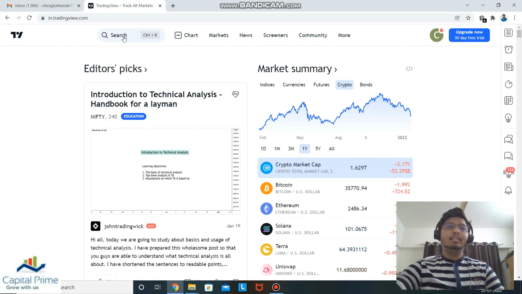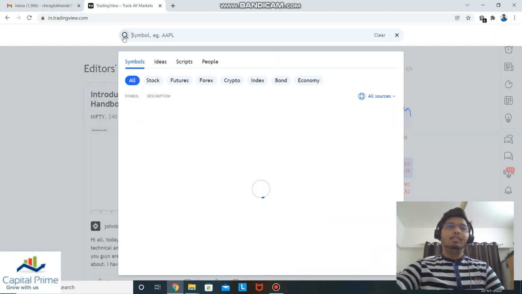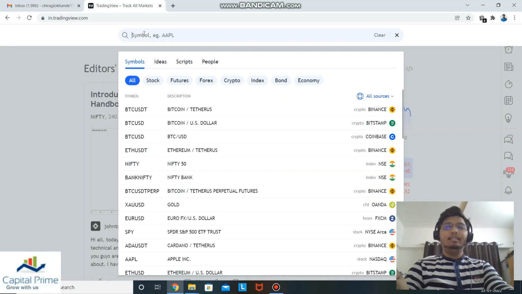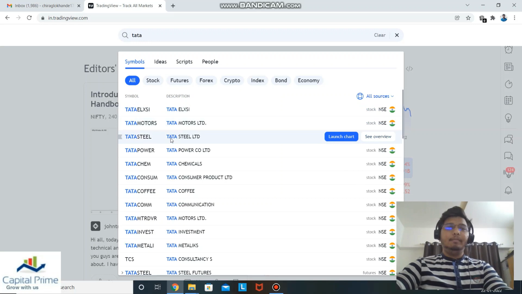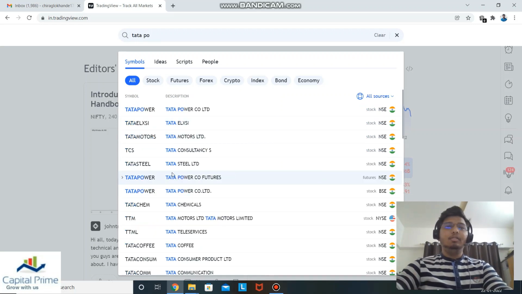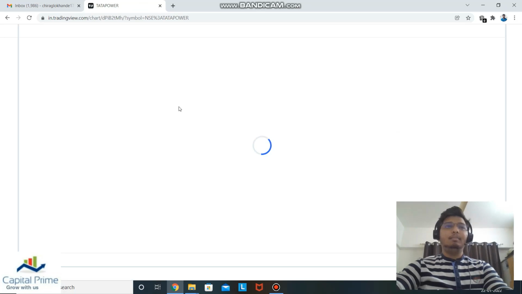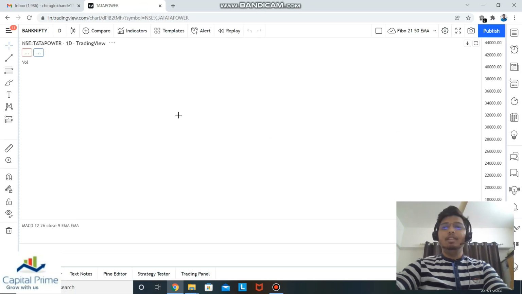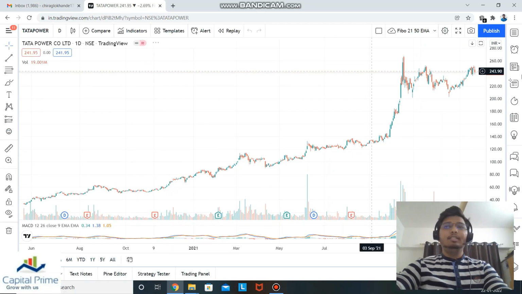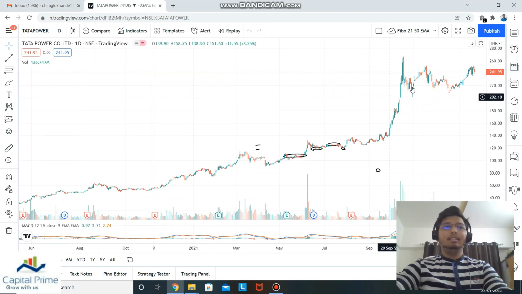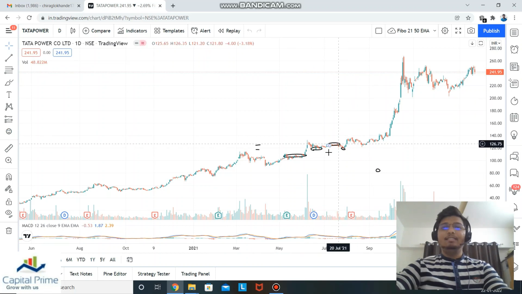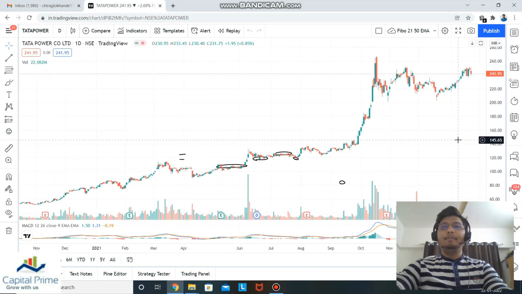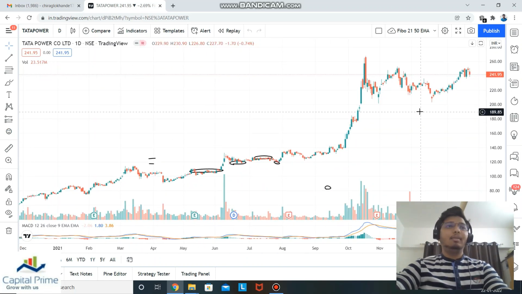So let's go ahead with one of the stocks. Let's search for maybe Tata Power. I'll go with Tata Power, just click on it, and a view will open like this. This is basically the chart of Tata Power. I previously analyzed it, so this is the current chart of Tata Power in front of us.